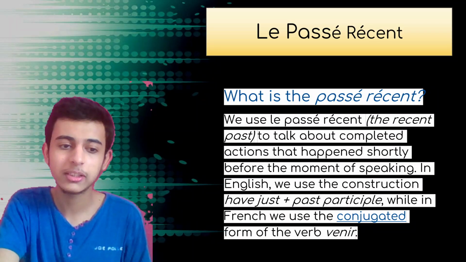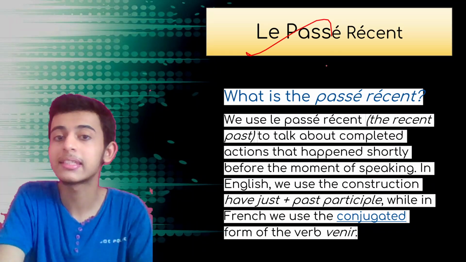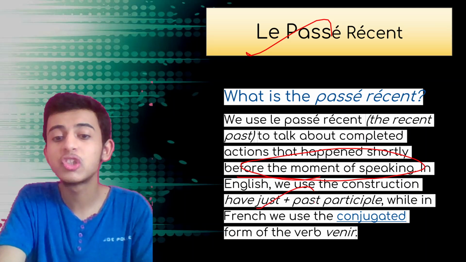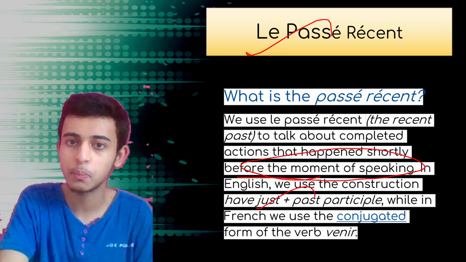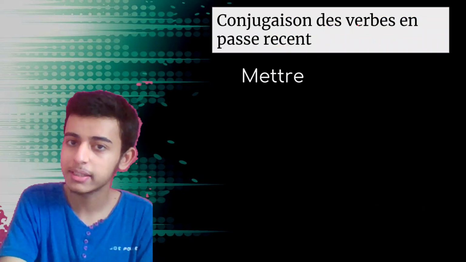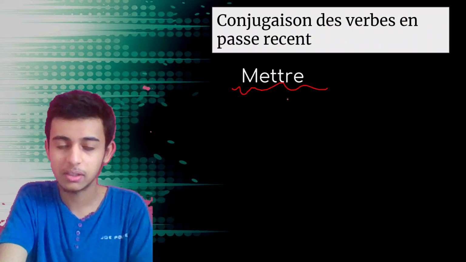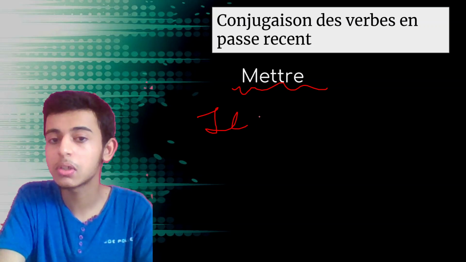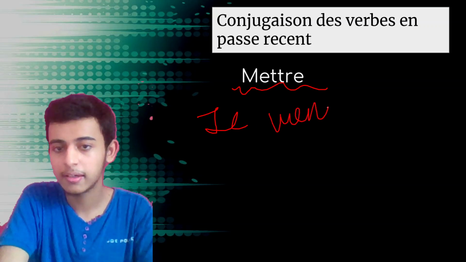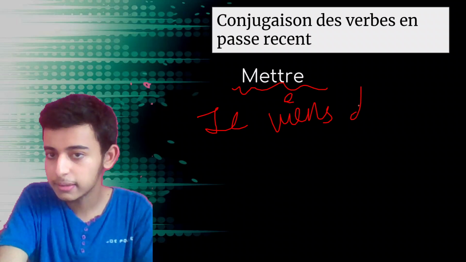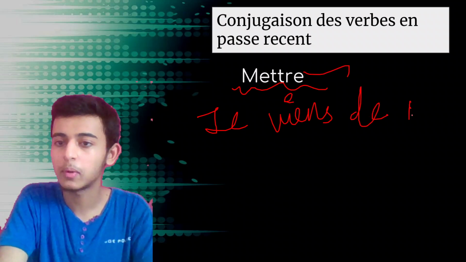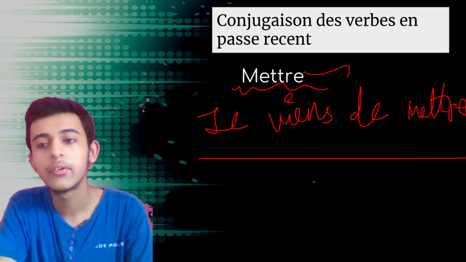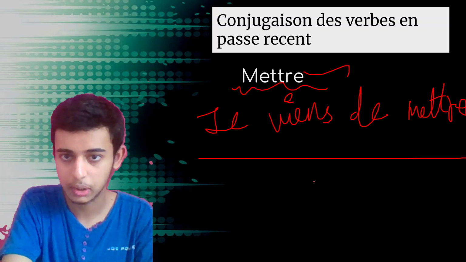Passé récent, what is passé récent? By the name only, recent past. Something that happened shortly before the moment of speaking, that you have just done. Like I say, I have just finished my homework. In that case, we'll be using passé récent. So let's say I have mettre. What is the formation? Write on je. Venir's conjugation in present, viens, plus de, plus infinitive of the main verb, that is mettre. So je viens de mettre. I have just put this particular thing.